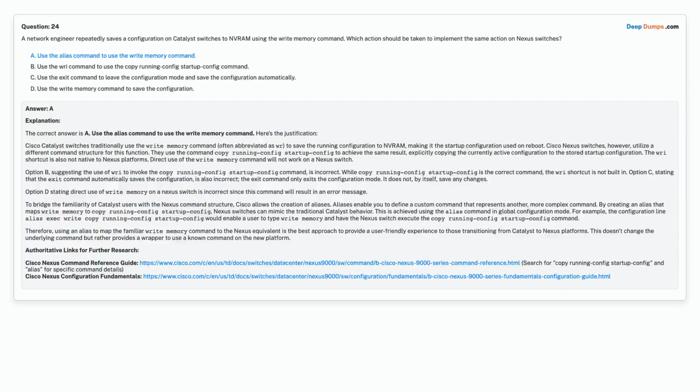Correct answer is option A. Use the alias command to use the write memory command.